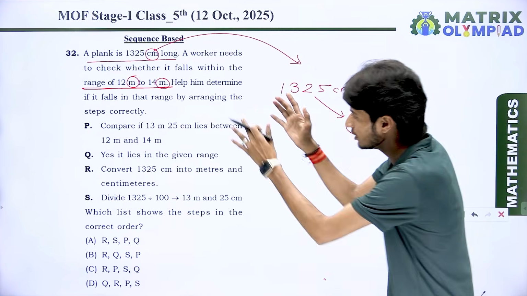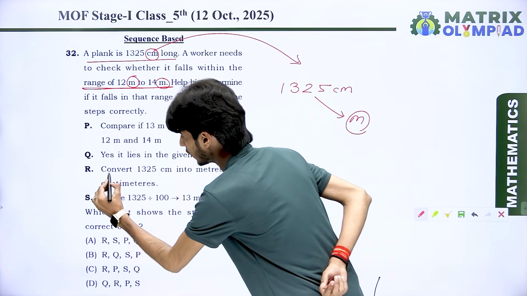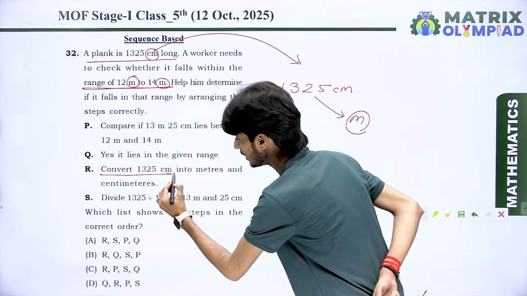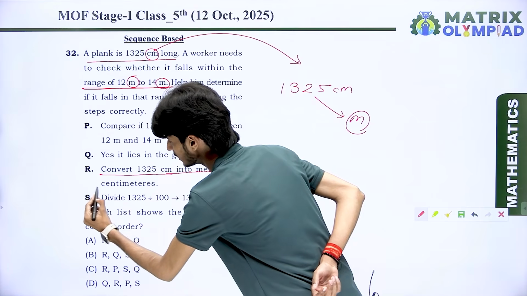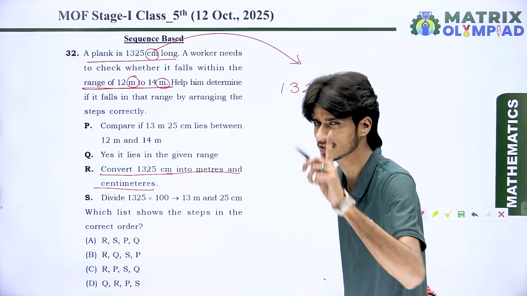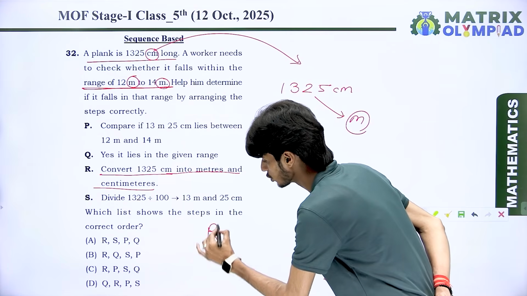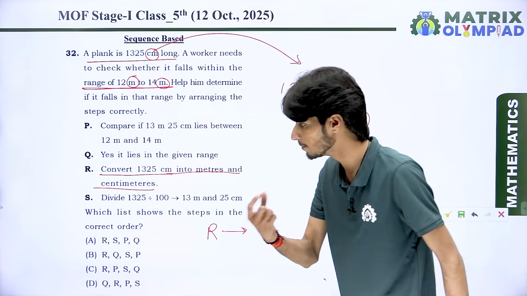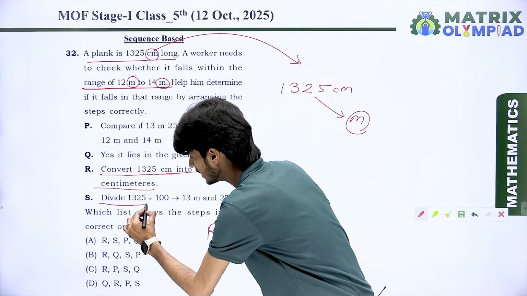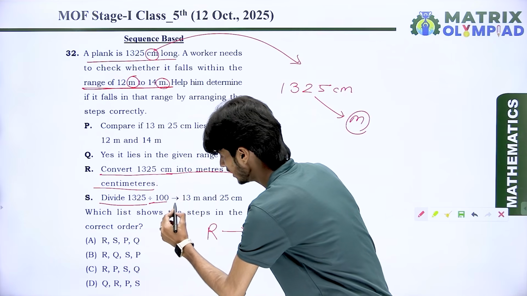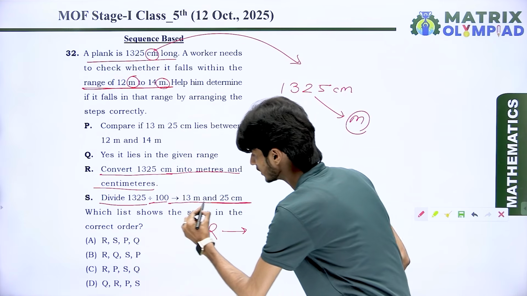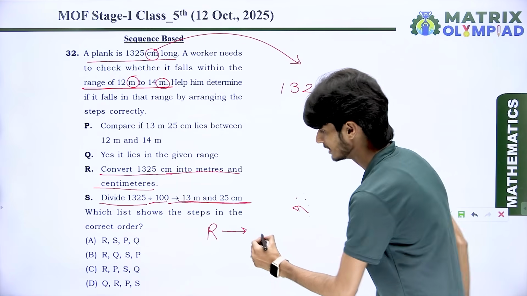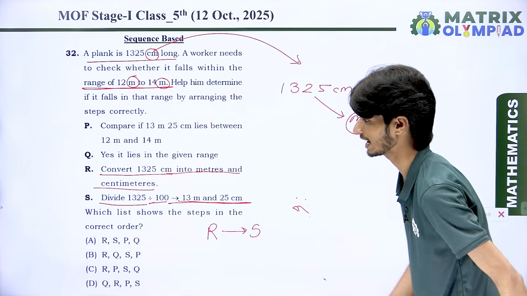You can see here in all those options. First of all, convert 1325 centimeter into meter and centimeters. This is the first step, so R is the first step. And for that, what do we do? Divide 1325 by 100. You get 13 meter 25 centimeter. This is the second step.